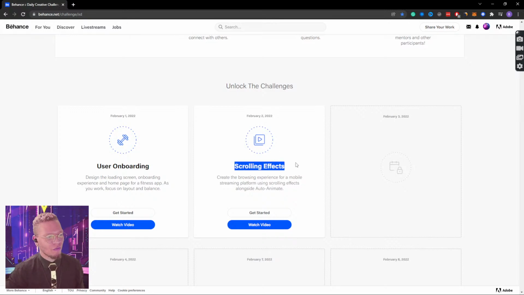We are doing scrolling effects to create a browsing experience for a mobile streaming platform using scrolling effects and auto-animate. I'm super excited to do this.